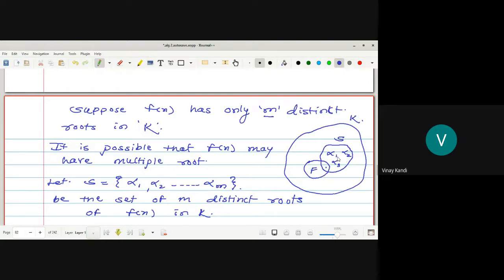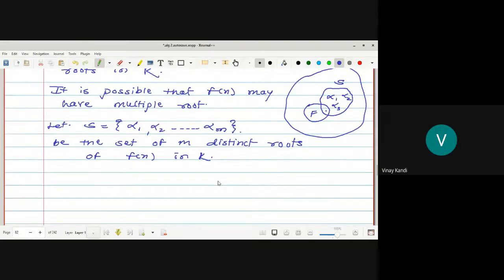So this is the set S, alpha 1, alpha 2, up to alpha m. Suppose here alpha 4 is outside and alpha 5 is inside. Two roots belong to F, suppose, but we don't know it.